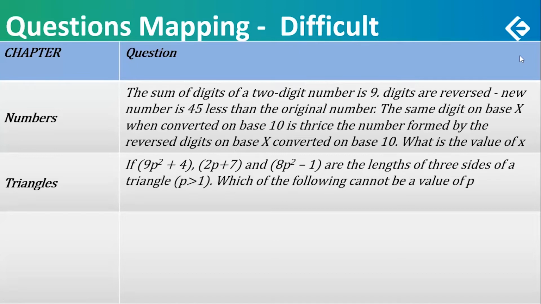If 3 sides of a triangle are defined like this: 9p square plus 4, 2p plus 7, and 8p square minus 1 are the lengths of the 3 sides of a triangle, and luckily you're told p is greater than 1, which of the following cannot be a value of p? So there were 3 options which gave values, and then none of these.